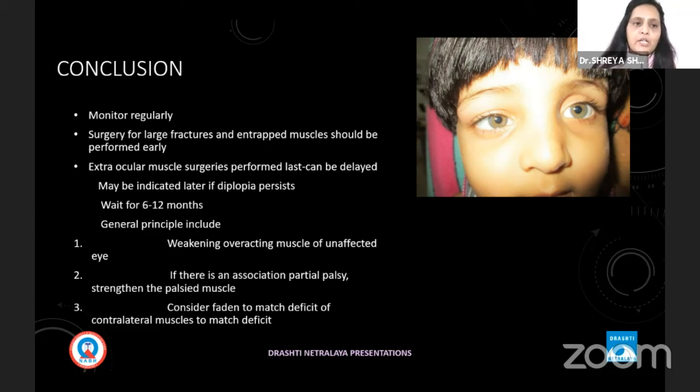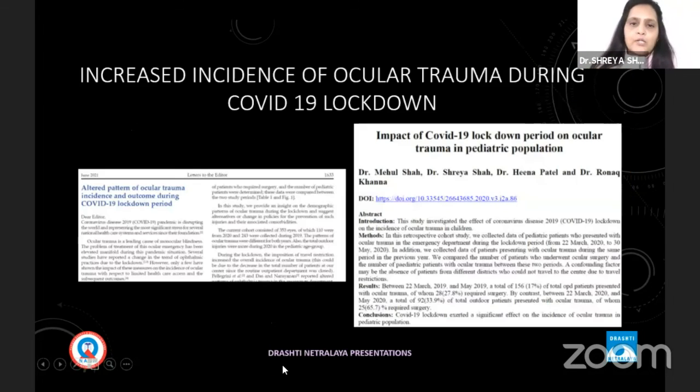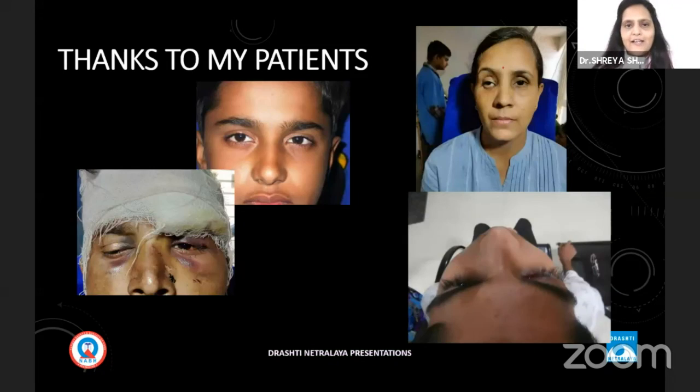Monitor regularly. Surgery for large fractures and trapped muscle should be done, and muscle surgery can be done later anytime. And in this COVID-19 period, we had 2 publications because of increased injury rate. I'll tell you later on.